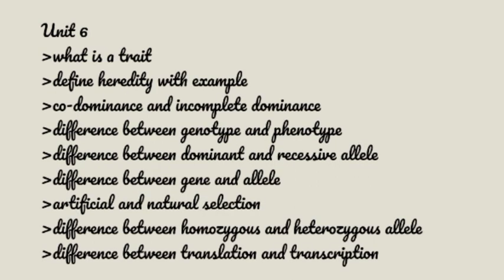From chapter number 6, what is a trait? This is a very important short question. Define heredity with an example, codominance and incomplete dominance, difference between genotype and phenotype, this is also very important. Then the difference between dominant and recessive allele, difference between gene and allele, artificial and natural selection, this is very important. The difference between homozygous and heterozygous allele, and the difference between translation and transition. This is from chapter 6.